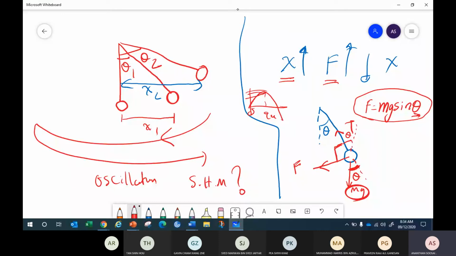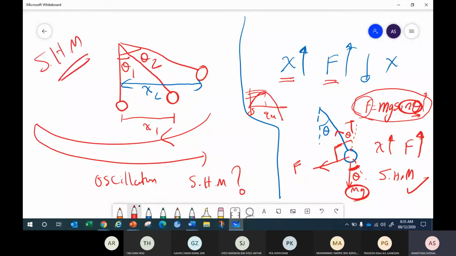So the conclusion is that when displacement increases, the force also increases. Therefore, the pendulum is categorized as SHM. Yes, correct.